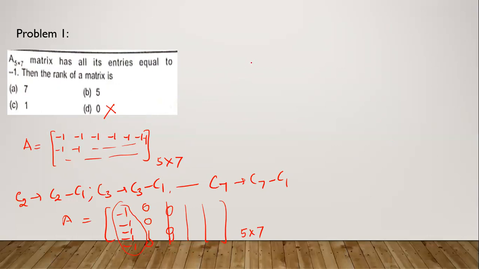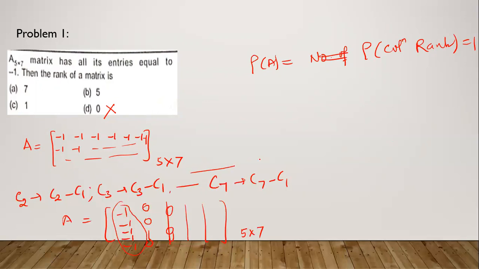So no problem here. Rank of A is equal to the column rank. The number of non-zero columns is 1 here. So column rank is 1. So rank of A is 1.